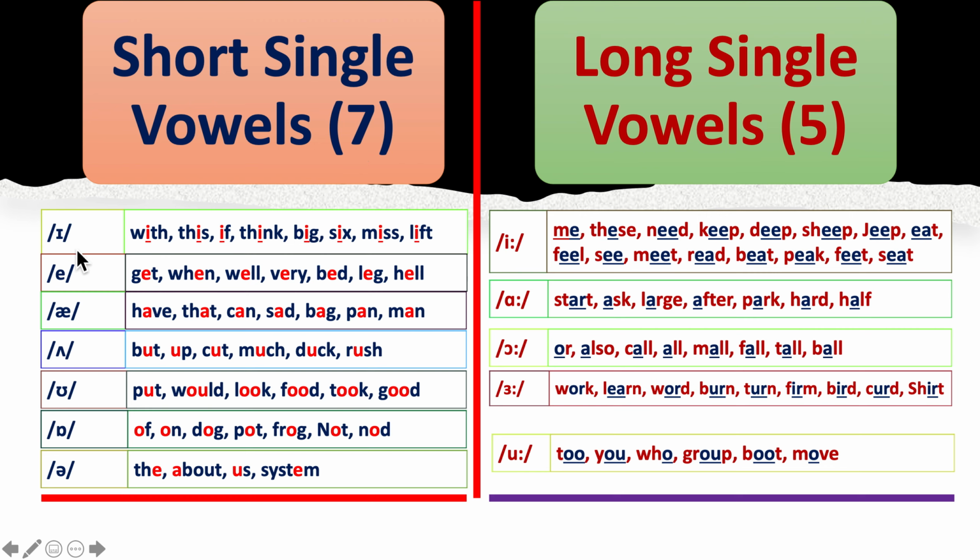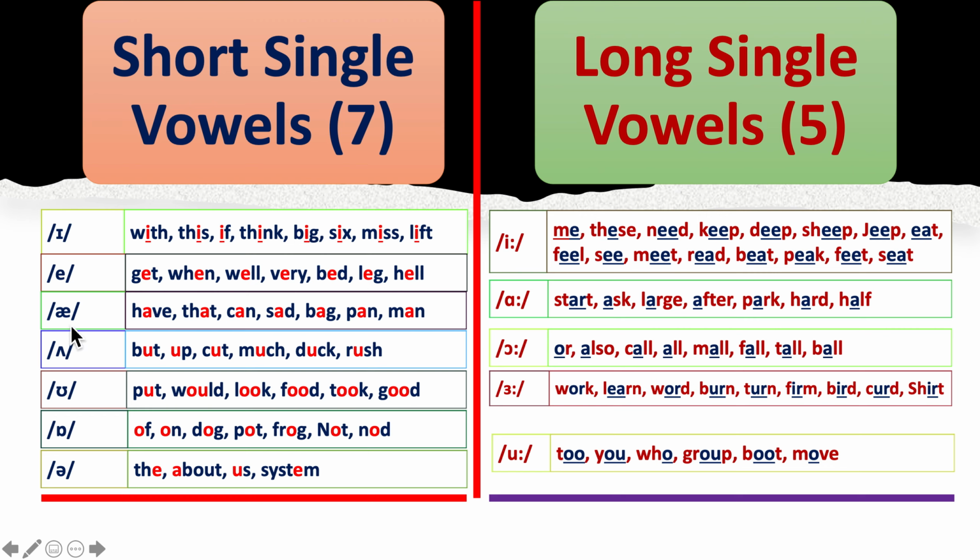We have E, A, U. Like E, as in: with, this, if, think, big, six, miss, lift. Then we have this sound in words like: get, when, well, very, bed, leg, hell.